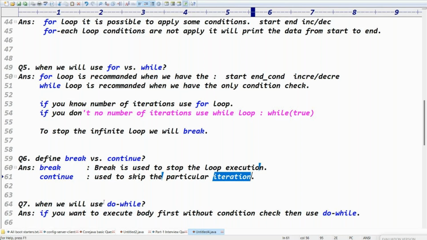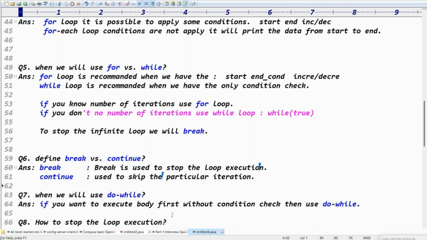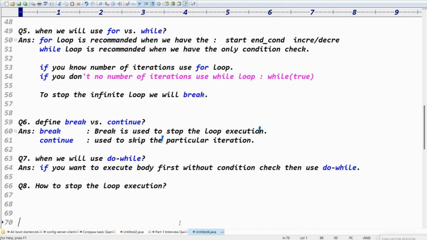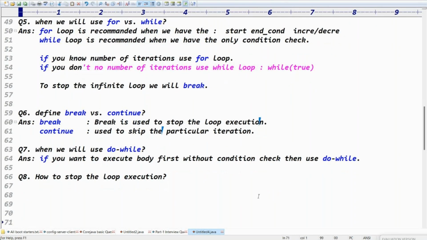When do we use the do while loop? If you want to execute the body at least once without any condition check, then use do while. Some people ask the question like while versus do while.